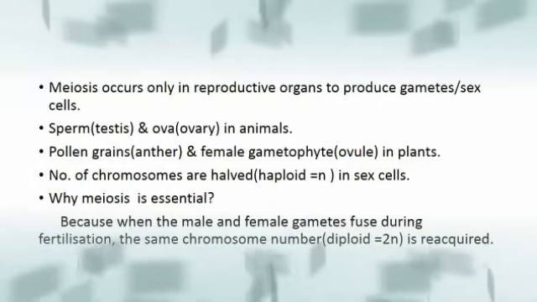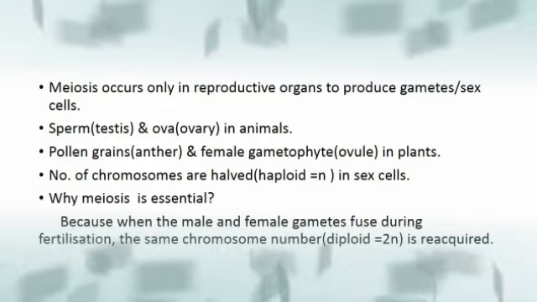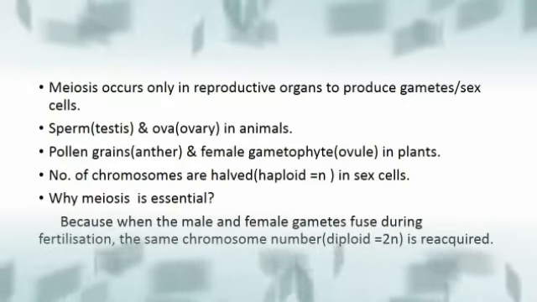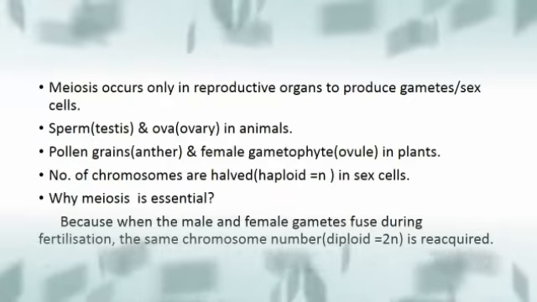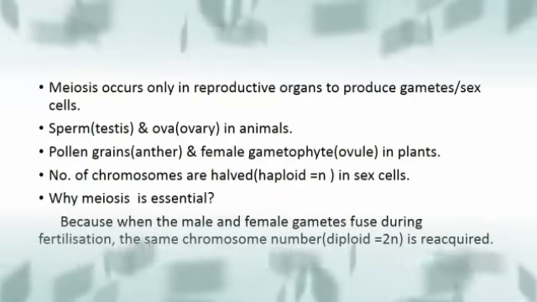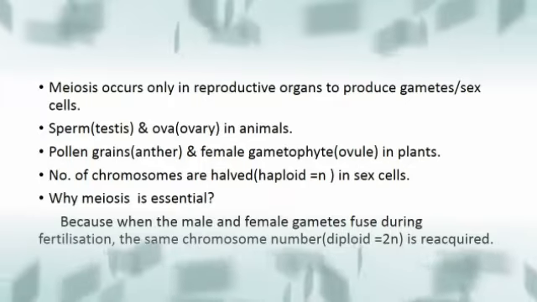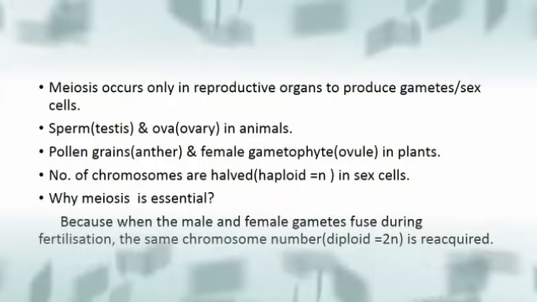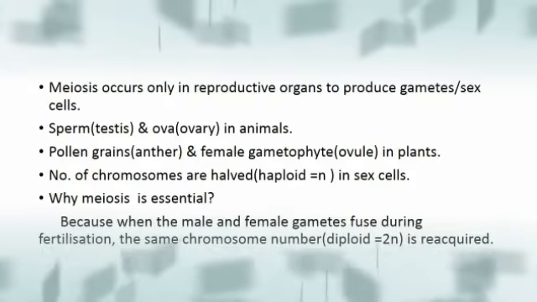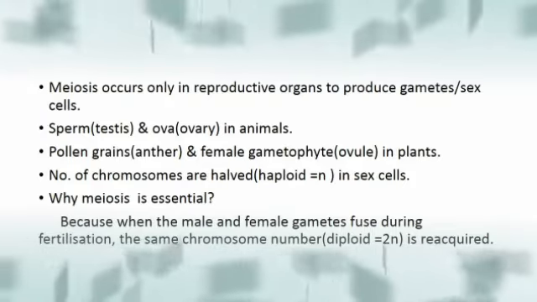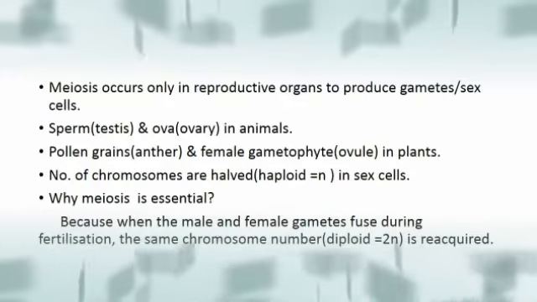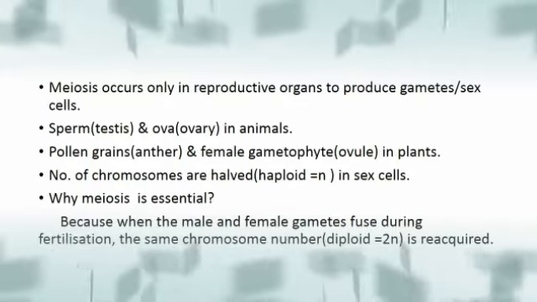Meiosis occurs in the reproductive organs. Sperm production takes place in testes and ova production takes place in ovaries in animals. In plants, pollen grains are formed in the anther and the ovule is formed in the female gametophyte. That means in plants, the anther produces pollen grains and the ovule is produced in the female gametophyte.